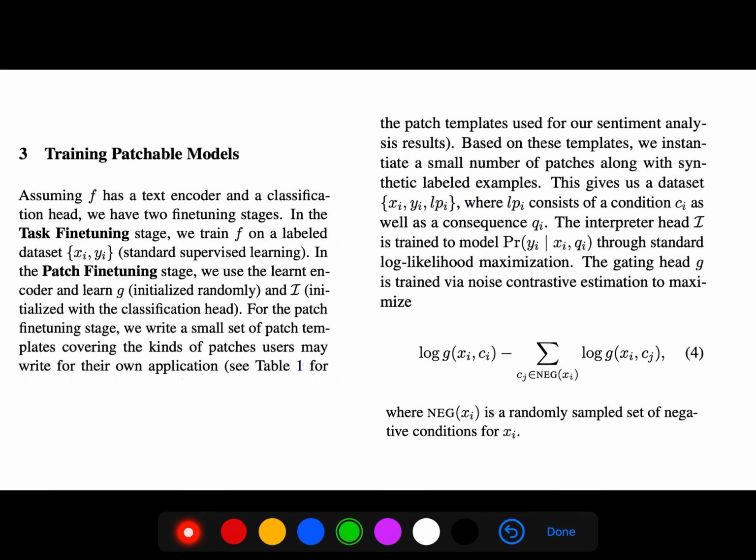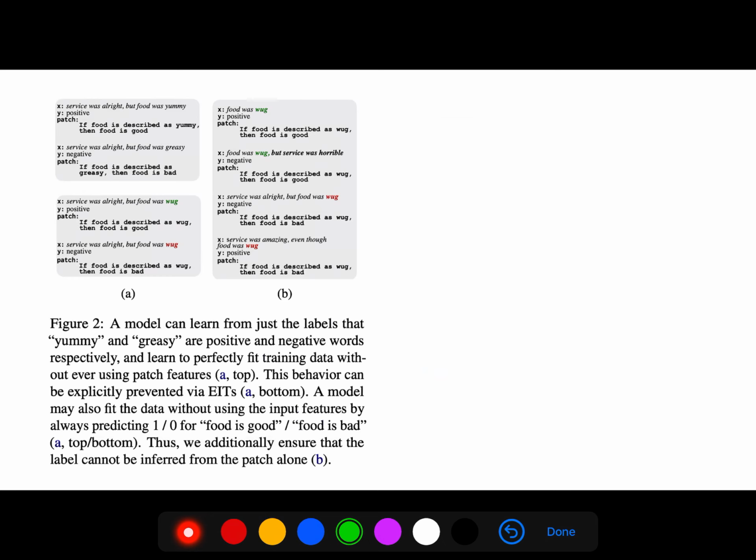And then we train the patchable models. The gating head G is trained with noise contrastive estimation to maximize this log of G, where negative here is just a randomly sampled set of negative conditions. So this figure shows a model can learn from just the labels that yummy and greasy are positive and negative words respectively, and learn to perfectly fit training data without ever using patch features.